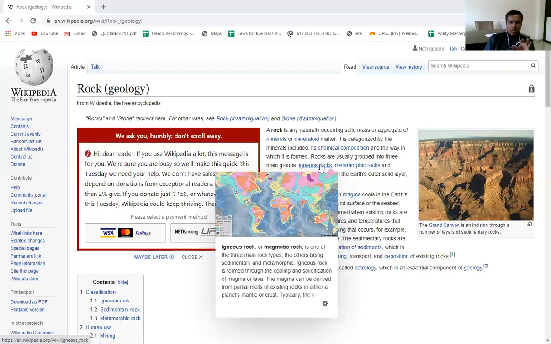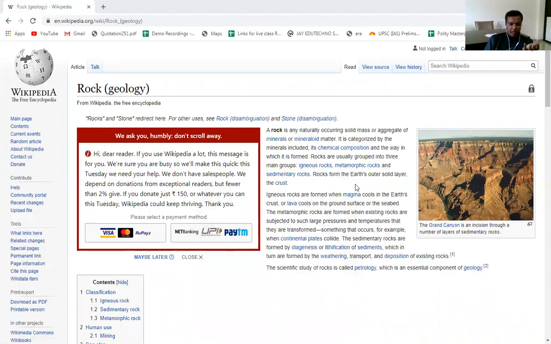So igneous rocks are hard in nature. Igneous rocks are formed during the formation of the earth, or sometimes igneous rocks are formed when there is an eruption of magma. When there is an eruption of magma and it gets solidified, it is converted into hard rock. So that is what is mentioned here.